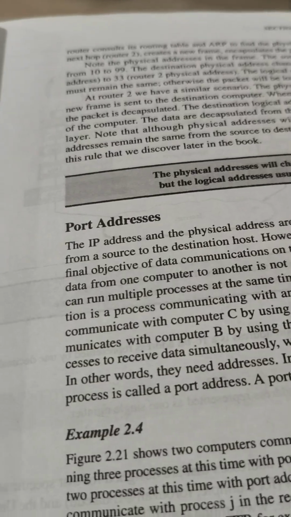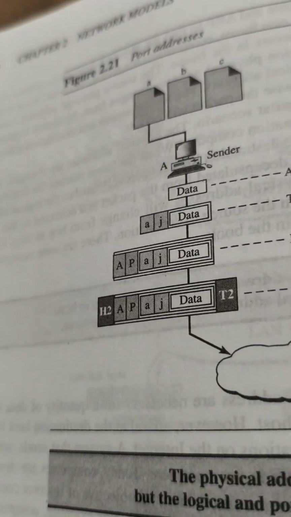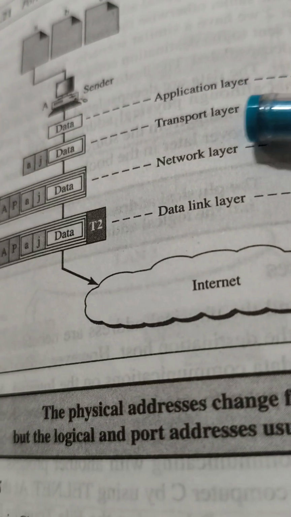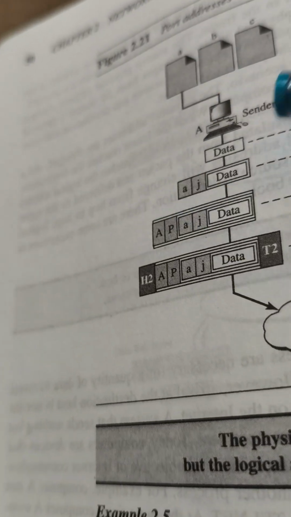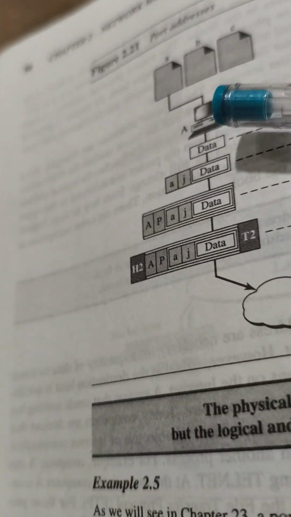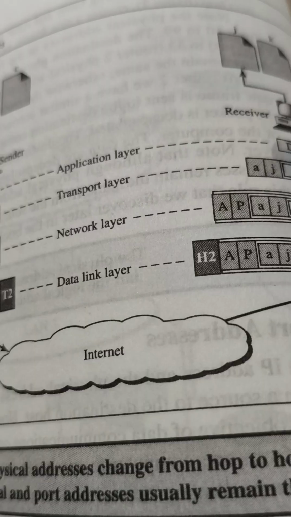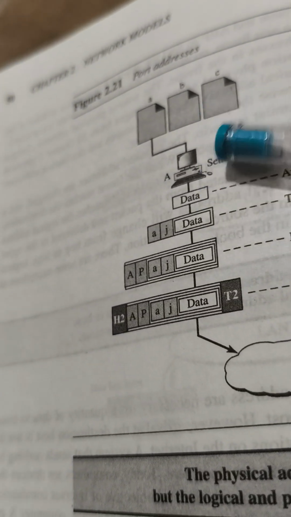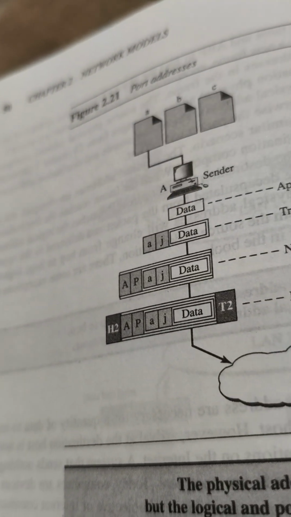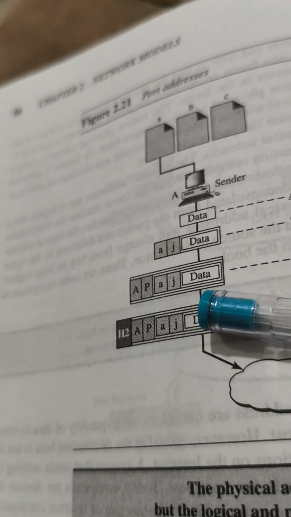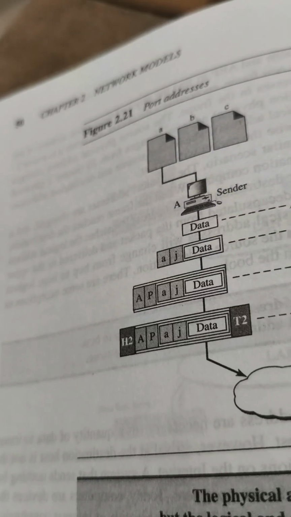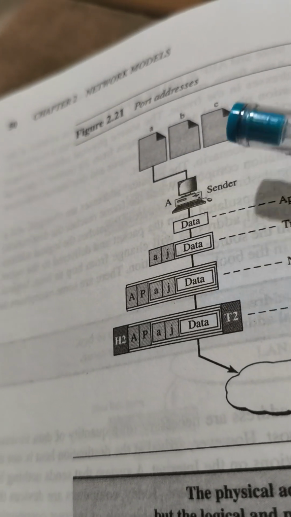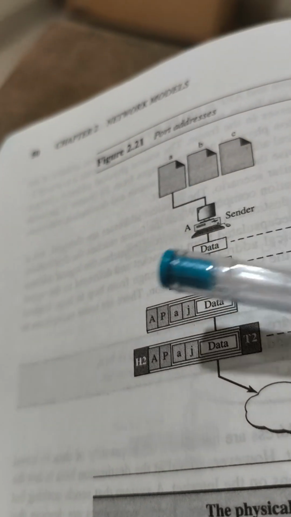Then comes the port address. Port address means the transport layer will take care of that. Suppose I am using a system, and another friend is using some system. When I use the system, I will not open only one website, I will open many websites, for example Yahoo Mail, Gmail, PDF College website, and so on.